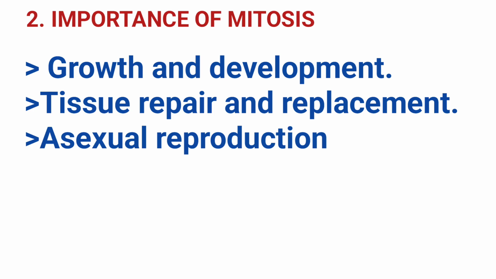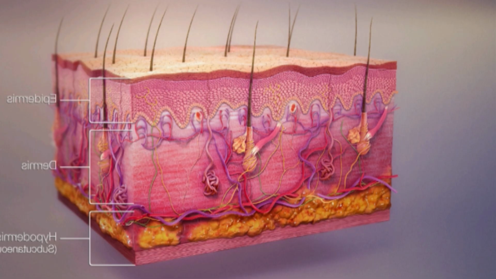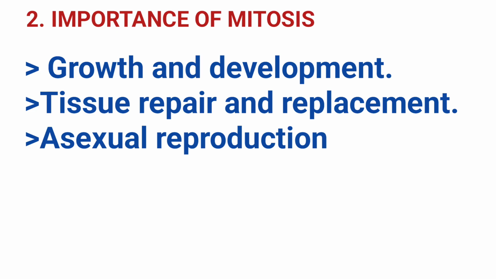Tissue repair and replacement. Mitosis is responsible for healing. When you get a cut or a broken bone, your body uses mitosis to produce new identical cells to replace those that were damaged or have reached the end of their lifespan, like skin or blood cells. Asexual reproduction. For many single-celled organisms, mitosis is the primary method of reproduction, ensuring the population grows with genetically identical